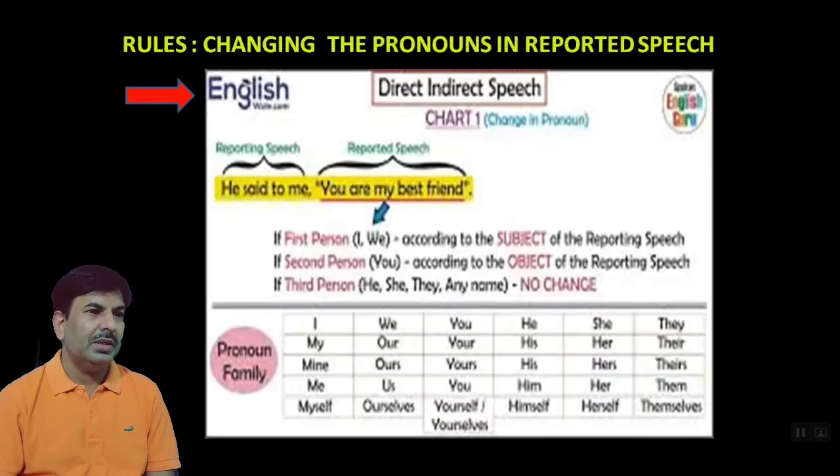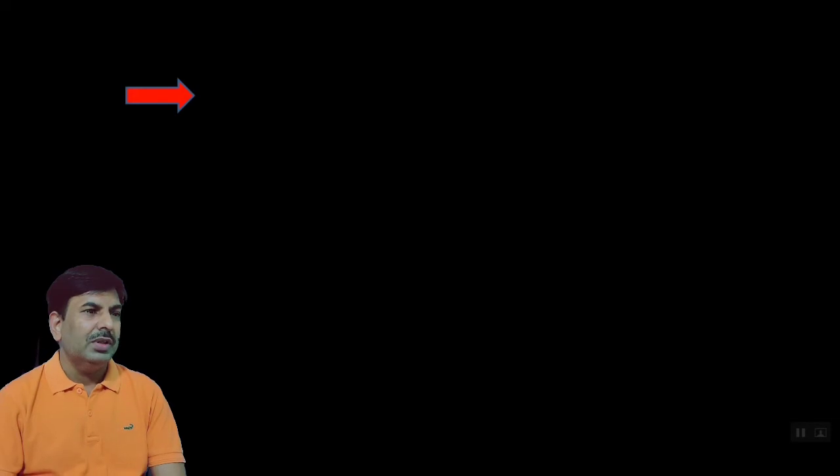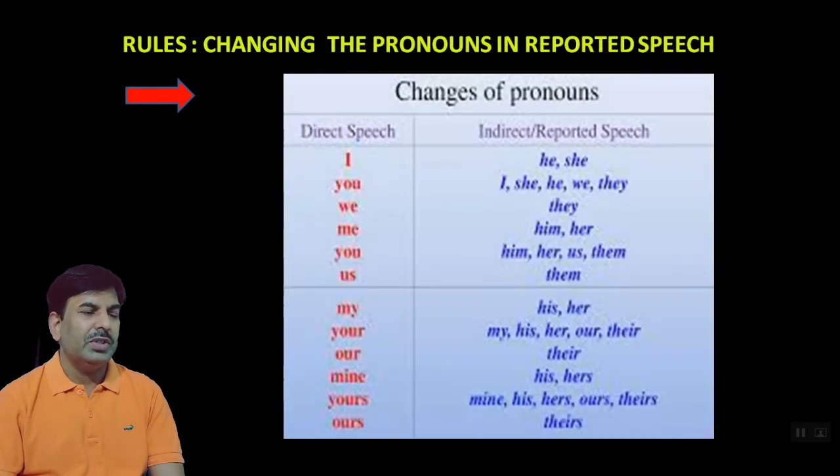Dear students, according to this table, we can see over here, if first person's pronoun is given, it will be changed according to subject, and second person's pronoun according to object, and third person no change. And here is the pronoun family, you can see over here and go through. Next is changing the pronouns. So overall all the changes of pronouns are given: direct speech, indirect speech, I, you, we, me, you, us, my, your, our, mine, your, ours. These are the possessive case. So they are changed accordingly as I have said earlier.